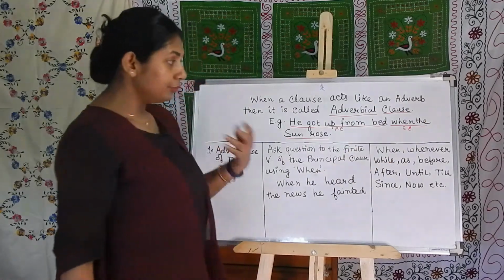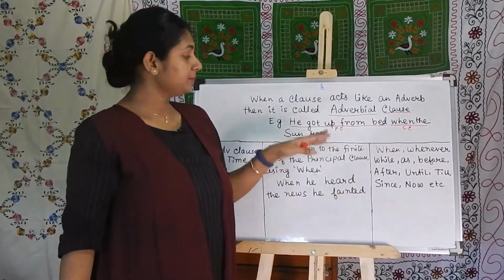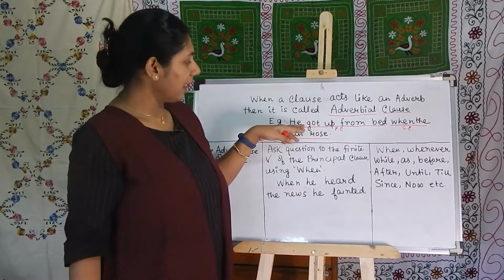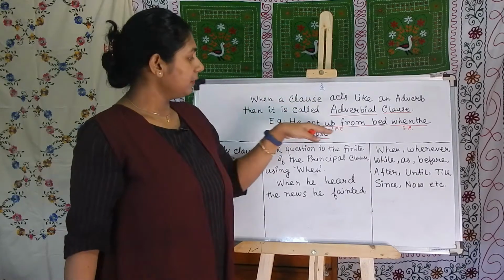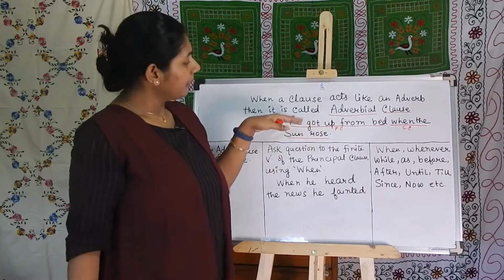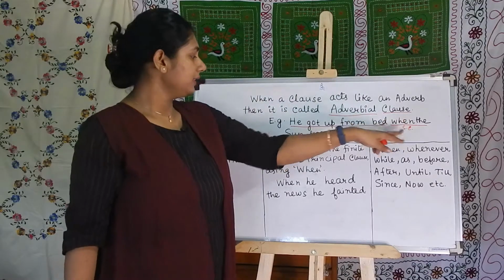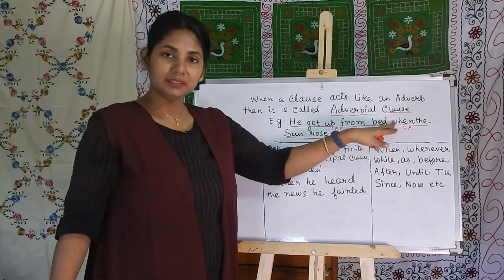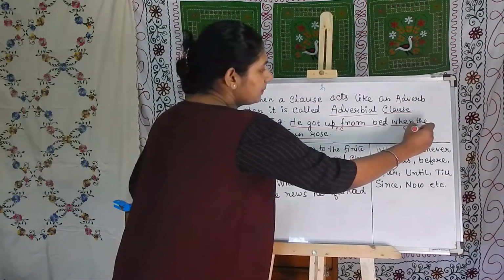Now, how do you know whether this is an adverbial clause or not? So, what you have to do, you have to ask a question to the finite verb. Finite verb, he got up. So, when he got up? The answer which I am getting here, when the sun rose. So, that's why this is an adverbial clause.